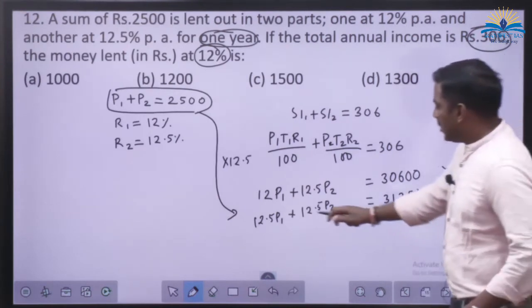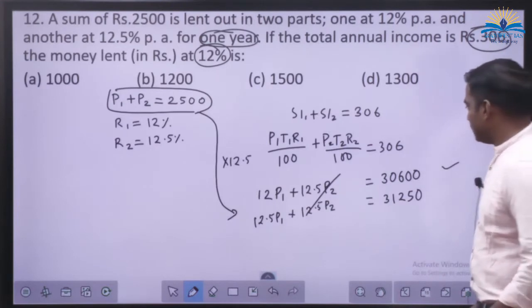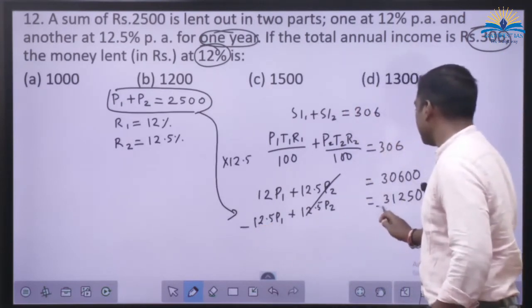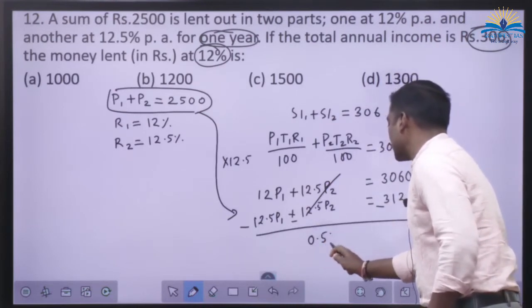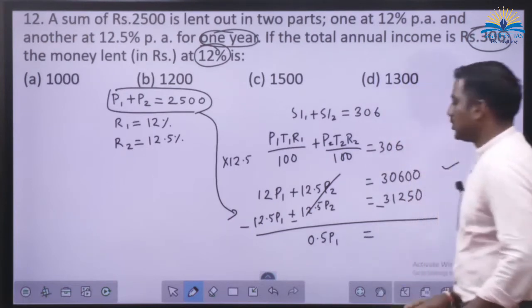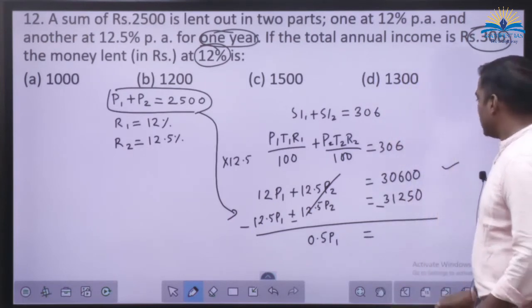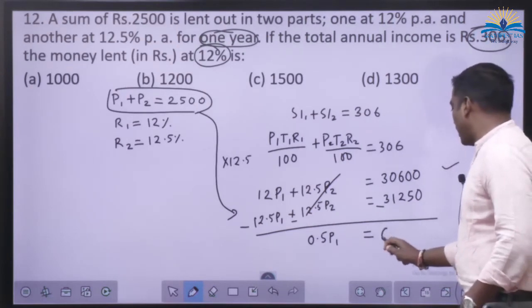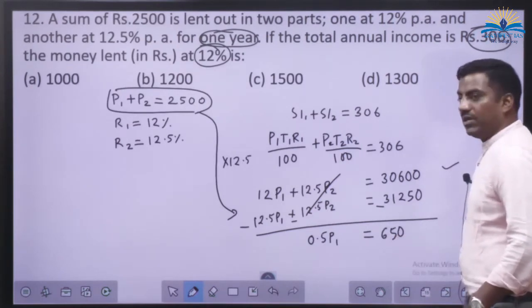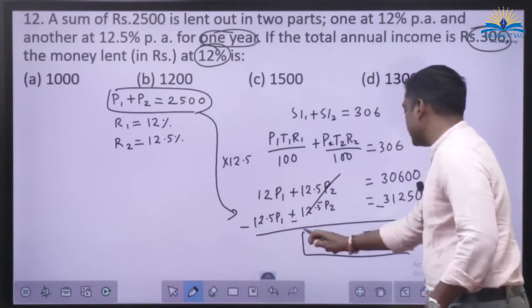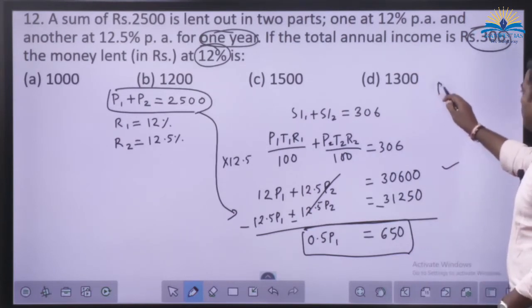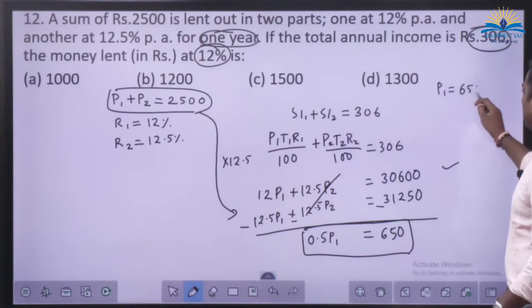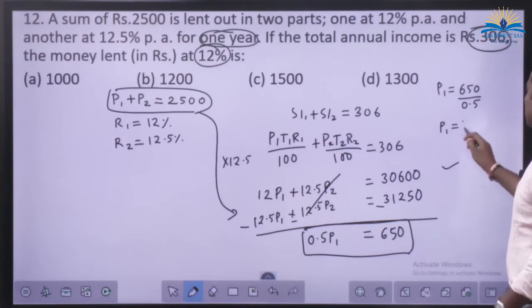So this 12.5 P2 and 12.5 P2 get cancelled. Minus 0.5 P1 is equal to, if you subtract, minus 650. So 0.5 P1 is equal to 650. What is the value of P1? P1 is equal to 650 divided by 0.5, so P1 is equal to 1300.